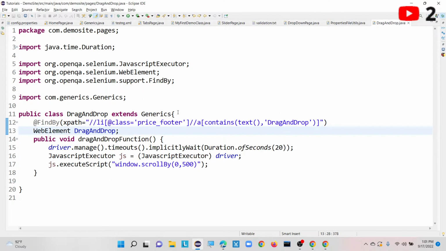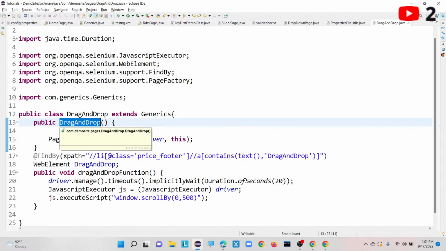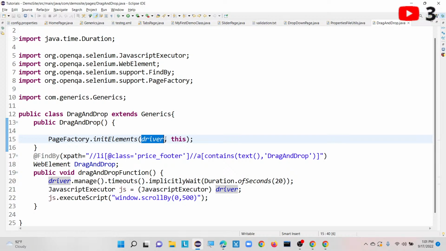Okay, let me create one constructor here and change this name to drag and drop. This is our constructor name here. So why are we using this constructor? We need to initiate the elements with the help of this keyword and this parameter that is called the WebDriver reference.